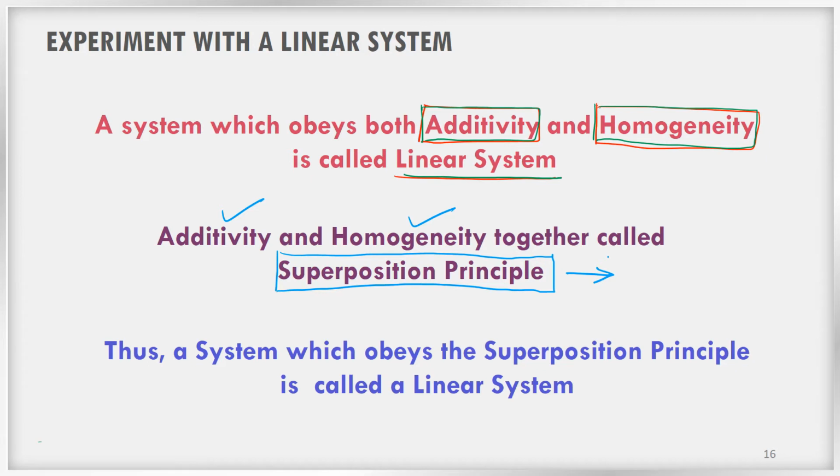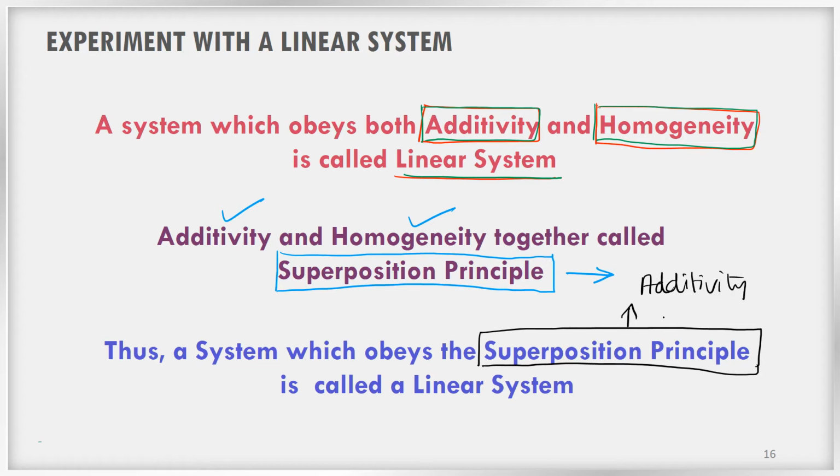So how can we conclude? We can conclude that a system which obeys the superposition principle is obeying two rules. What are they? Additivity and homogeneity. Such systems are known as linear systems. This is the definition of a linear system.